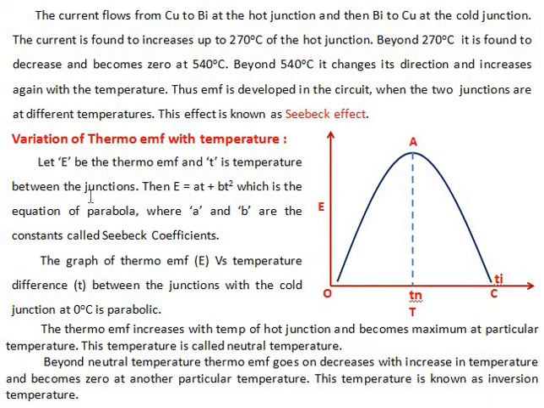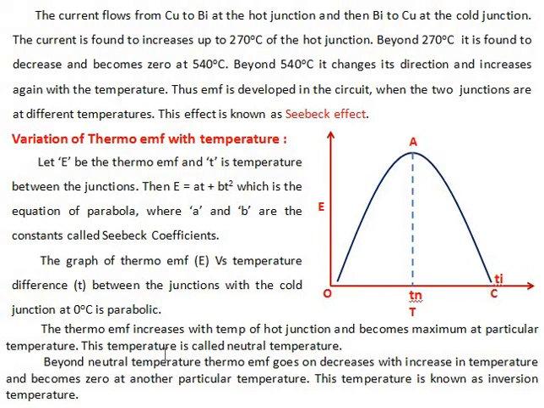Now, let E be the thermo EMF and T the temperature between the junctions. Then the equation of the parabola is E = AT + BT², where A and B are constants called Seebeck coefficients. The graph of thermo EMF E versus temperature difference T between the junctions, with the cold junction at 0 degrees Celsius, is parabolic in nature. Clear?